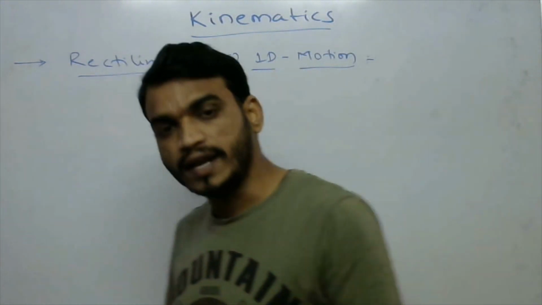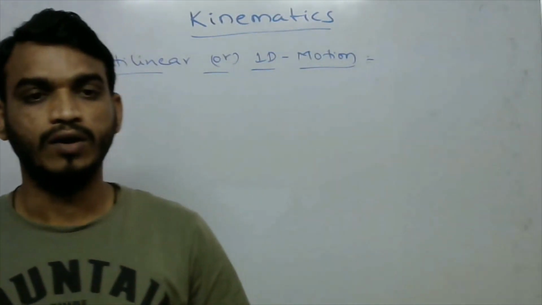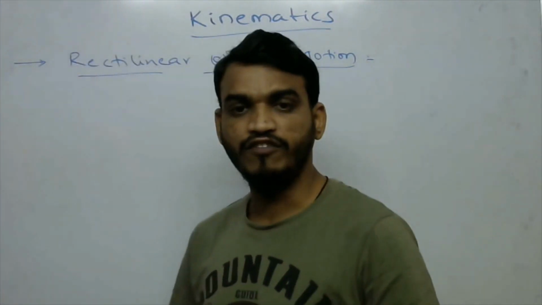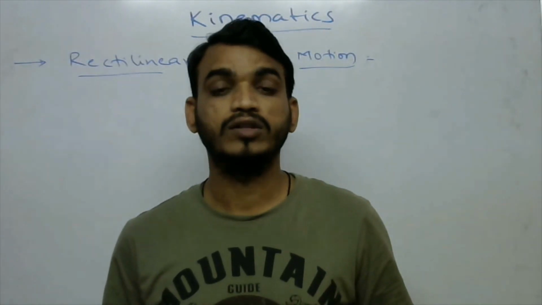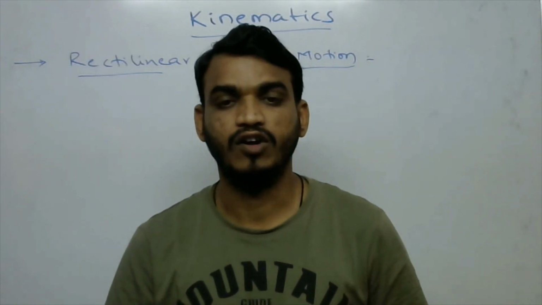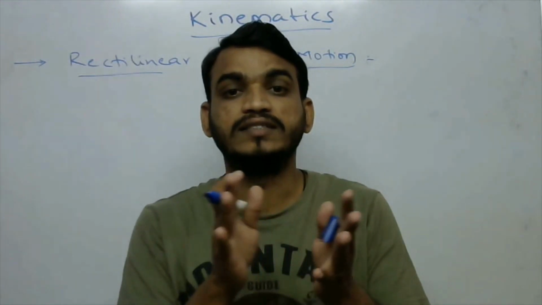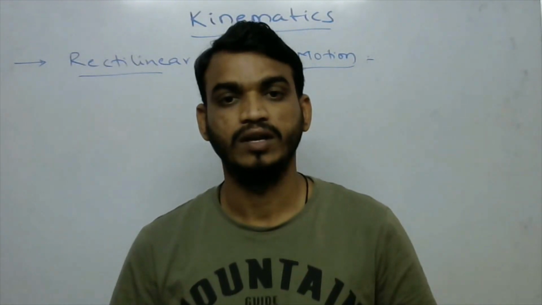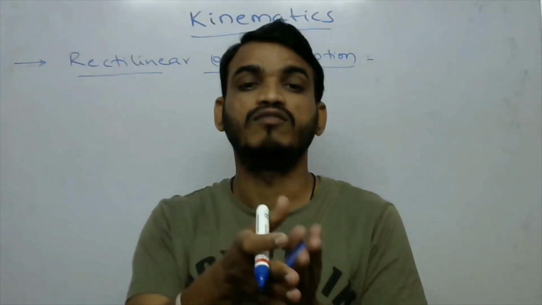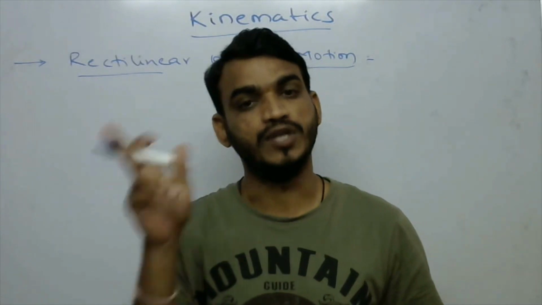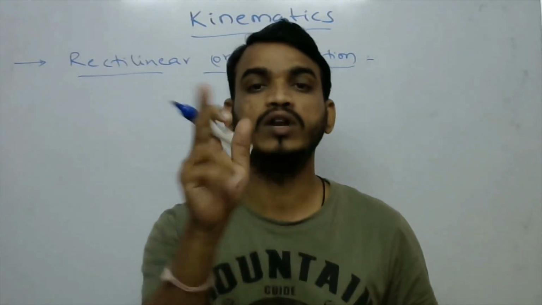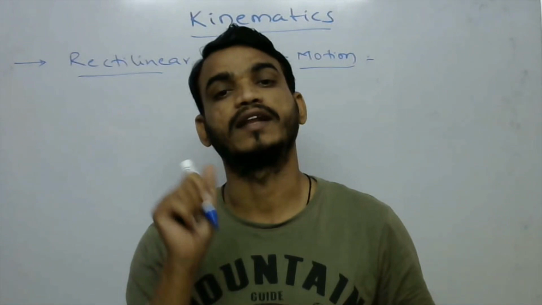So what is rectilinear motion? Rectilinear motion means if any object changes its position along only one axis, along only one coordinate, along only one direction, then it is called rectilinear motion. So we can say that the object is in one-dimensional motion.